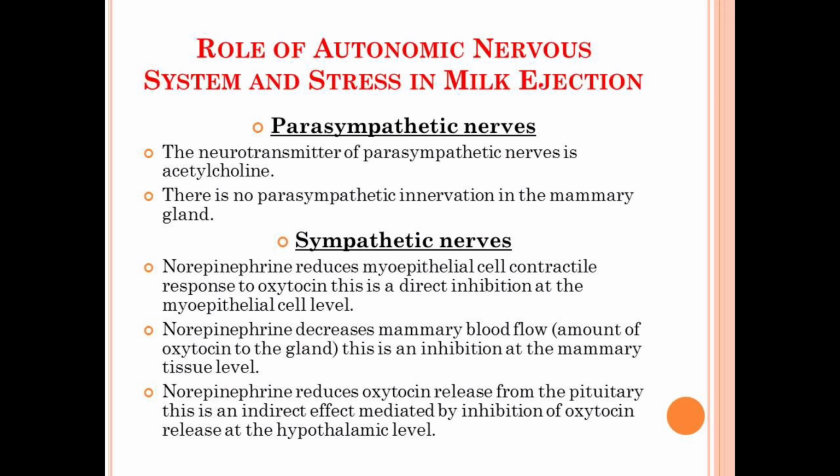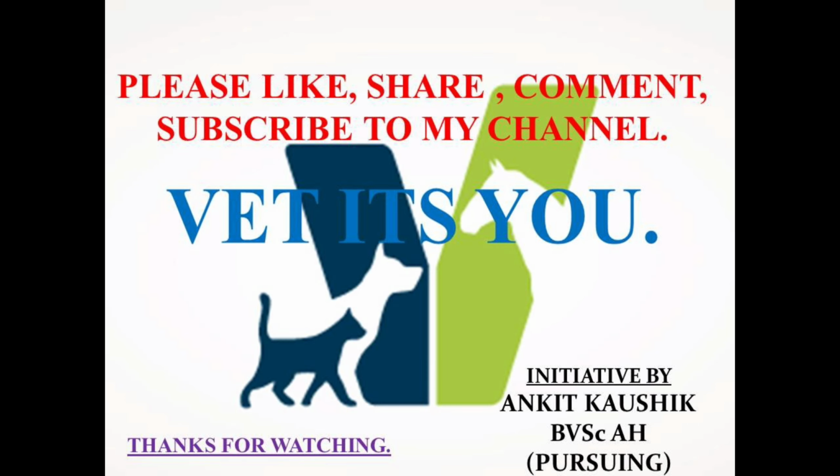In a nutshell, the parasympathetic nerves have no role in milk ejection, but the sympathetic nerves have a very important role in the inhibition of milk ejection, as it will occur at the cell level, tissue level and the hypothalamic level. This was all about milk ejection.